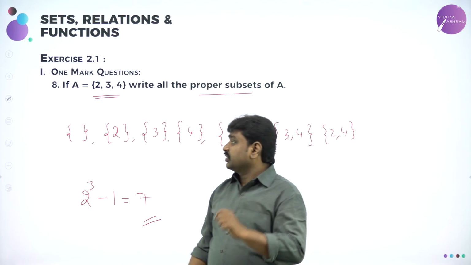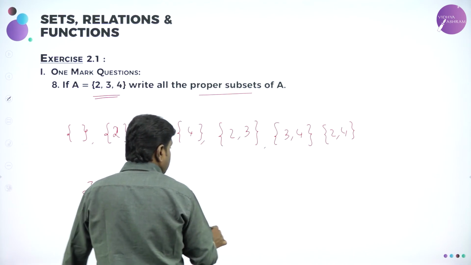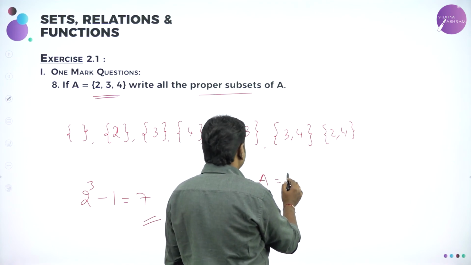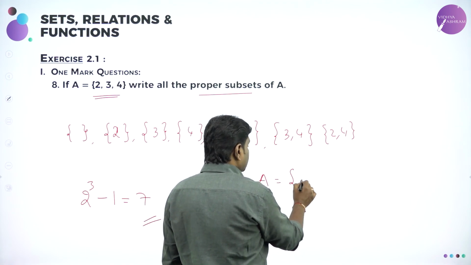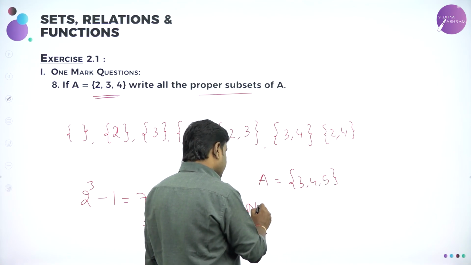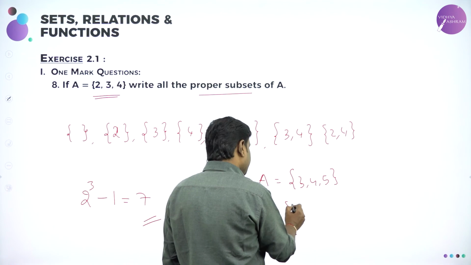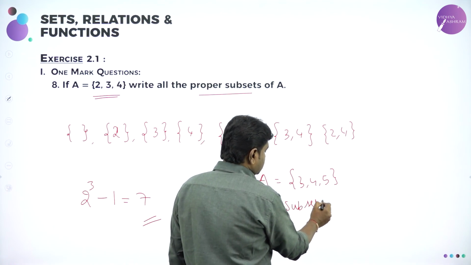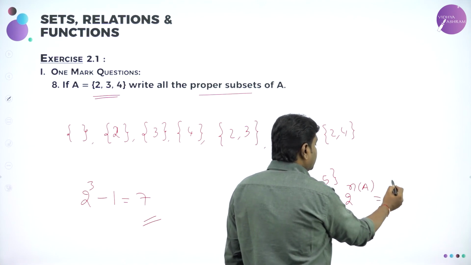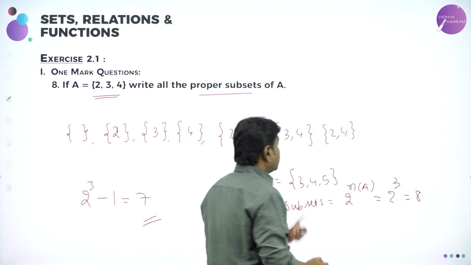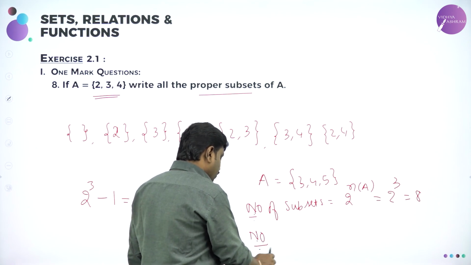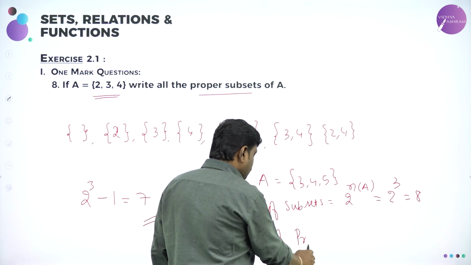Now let me summarize the important concepts. Suppose A has 3 elements, {3, 4, 5}. The first case is the number of subsets. How many subsets are possible? The number of subsets is 2 power the number of elements in A, that is 2 power 3, that is 8 subsets. But they want proper subsets, so the other interesting concept is the number of proper subsets.